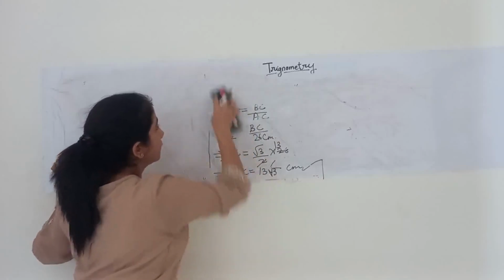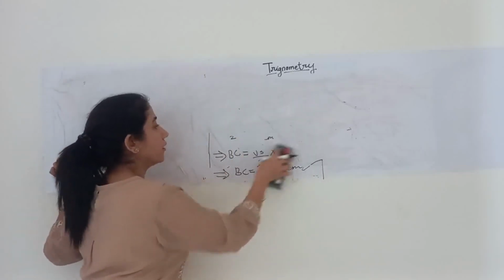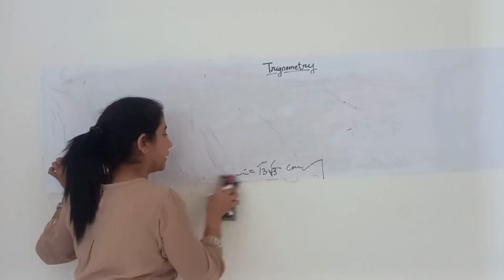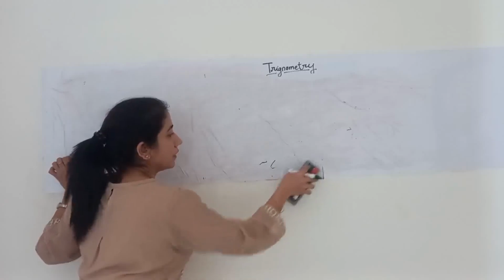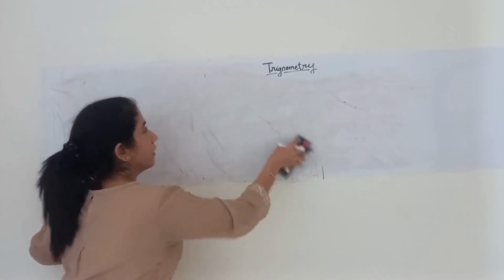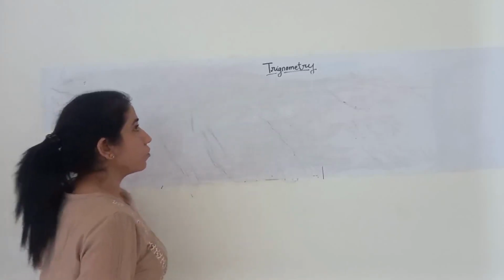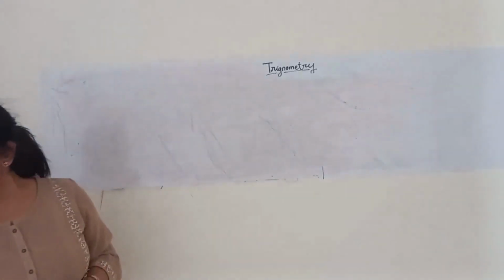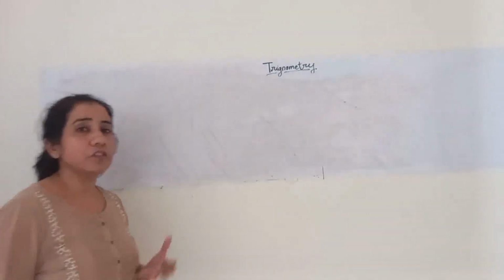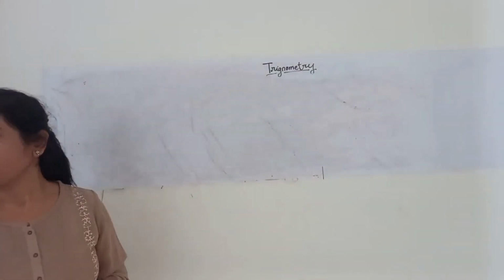Students, trigonometry needs practice. The more you practice, the time will come when, looking at the sum, you will be able to solve it mentally. Because in trigonometry, the calculation part is not much. It is only the application of the formulas or the functions, a handful of functions you know, you have to apply those and get to the answer.